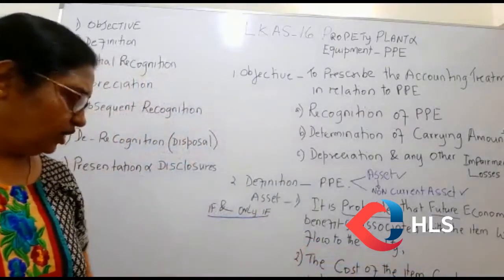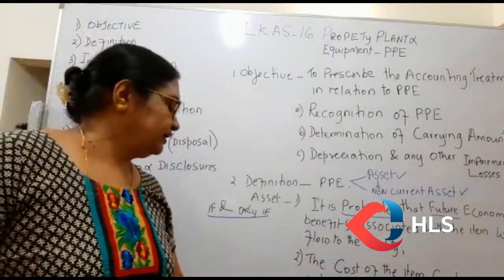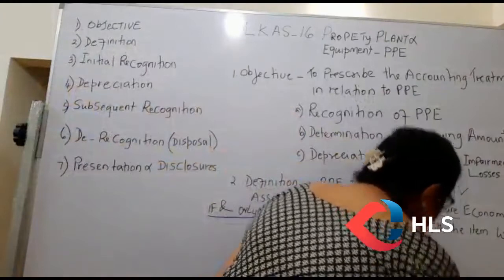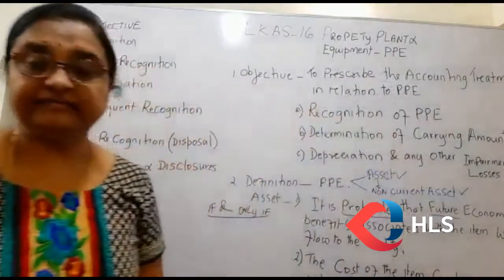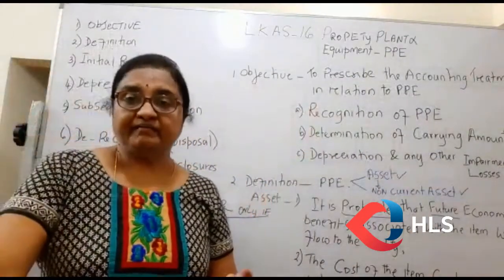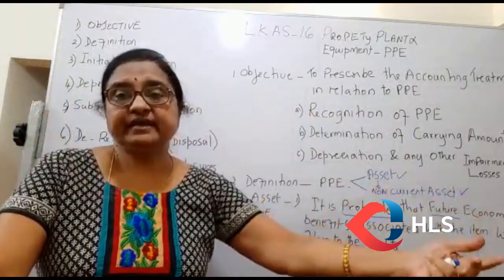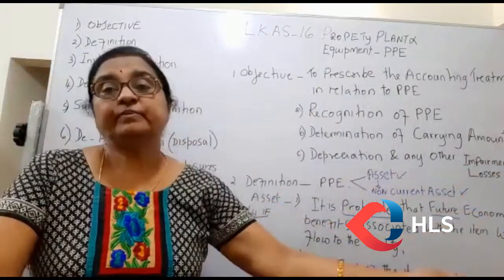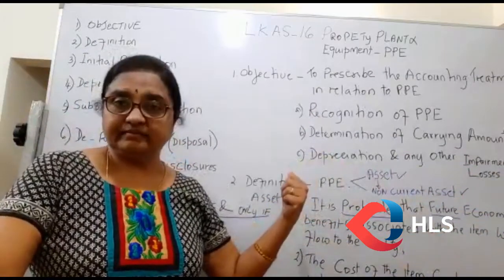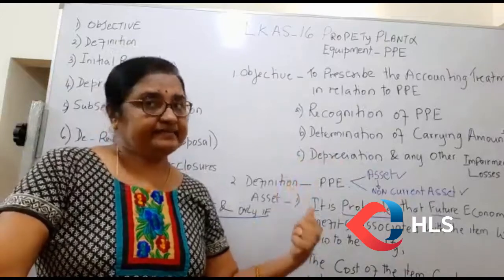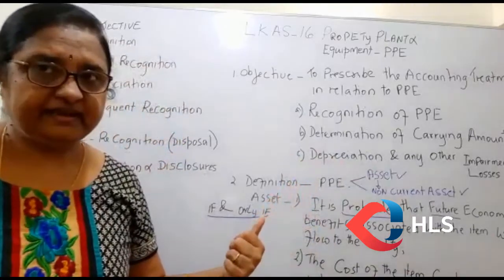That is the second requirement. Then the third requirement is it should be controlled by the entity. That means direction and use of the asset should be within the power of the entity. You can't go and say a rented property is your property and declare it as your asset. You can't do that. But for leased assets, there's a deviation there.